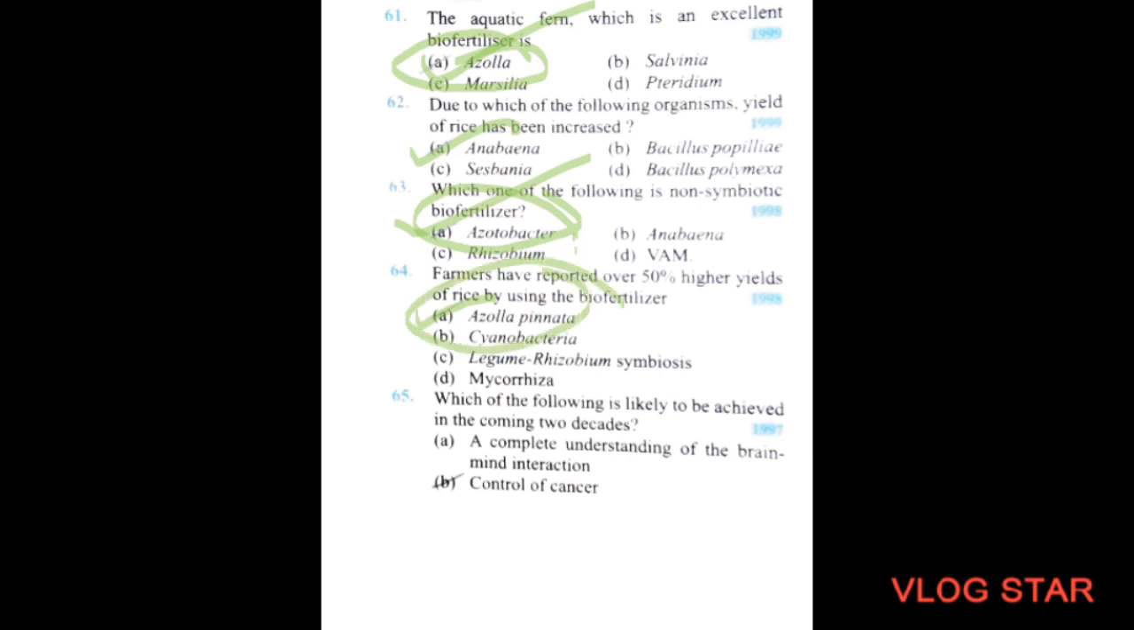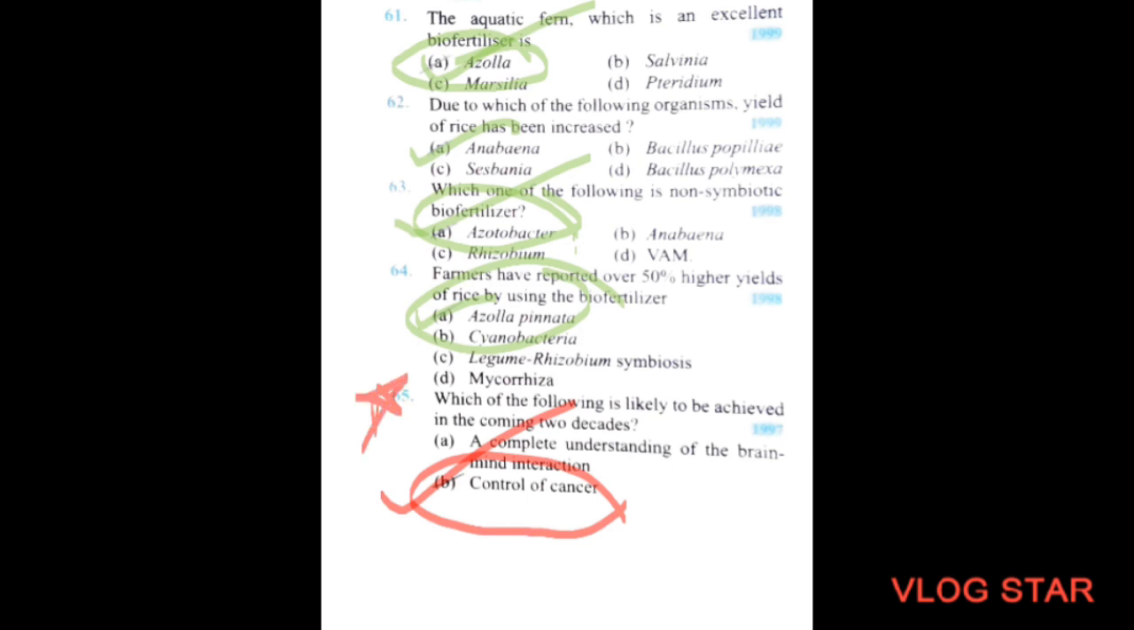Next question. Which of the following is likely to be achieved in coming 2 decades? Option A is a complete understanding of brain-mind interpretation. Option B, control of cancer. So the correct option will be control of cancer. This is very much important.